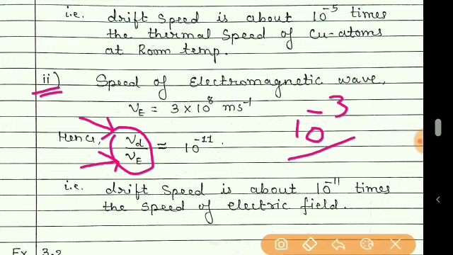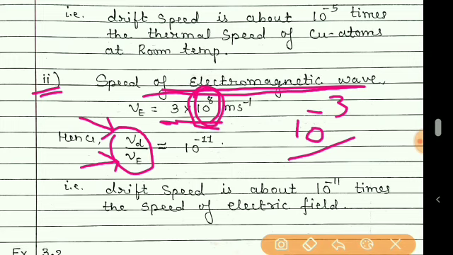Students, the speed of the electric field is that of electromagnetic waves, that is the speed of light, and that is of the order of 10 raised to 8. Actual speed is 3 into 10 raised to 8. But as I said, when the power is large enough, we can neglect this term. So 10 raised to 8.